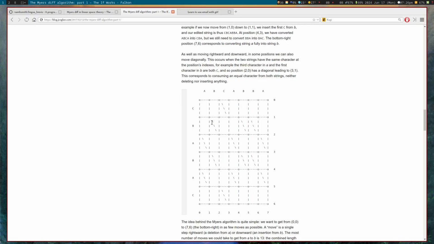Myers diff is just do Dijkstra's algorithm on this square. And linear Myers is a way crazier way of finding a minimal path through here in a way that uses a linear amount of memory, because obviously this square is a square.